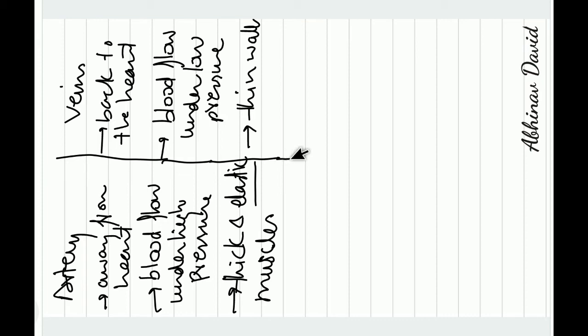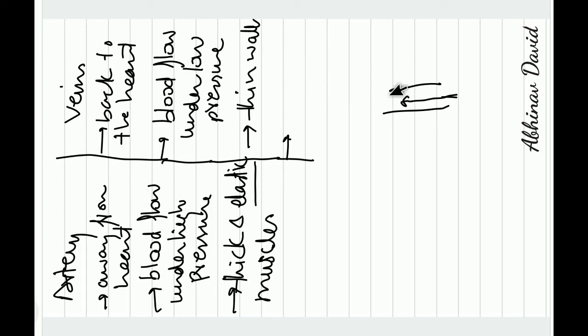Now one more thing is there. As the flow of the blood in the veins has very little pressure, how does the blood flow back to the heart? Because of the body movement. The body movement is responsible for the flow of blood in the veins. Suppose this is a vein. As long as we are moving the body, the blood is flowing up towards the heart.